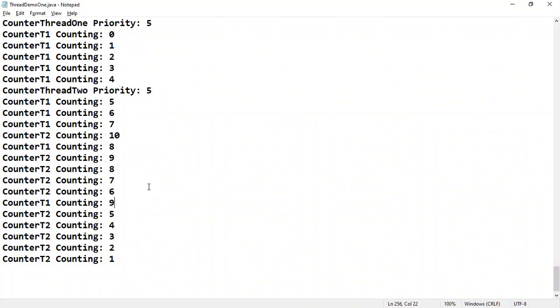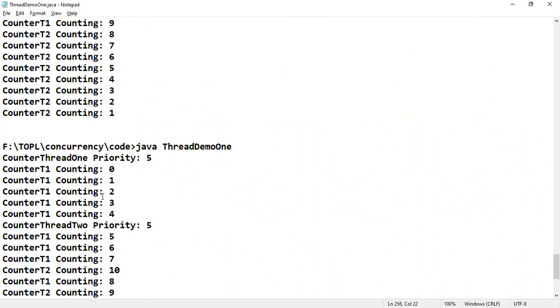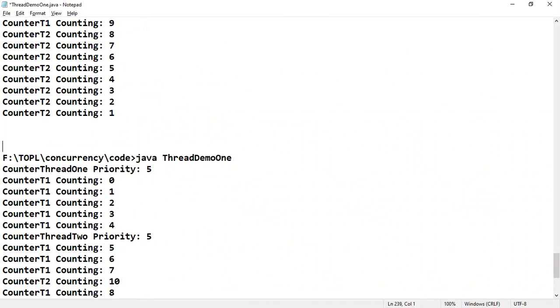So here this is the output without more applications opened, and with more applications opened, this is the output. So let us observe it closely.